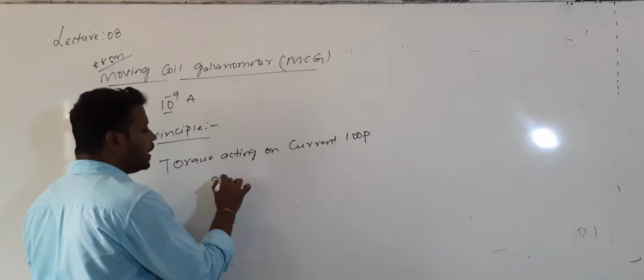or tau is equal to M into B into cos alpha. Sin alpha and cos theta. When the plane of the coil makes an angle alpha, it is MB sin alpha. When the plane of the coil makes an angle theta, it is MB cos theta. That is the working principle of this moving coil galvanometer: whenever a current loop is placed in a uniform magnetic field, it will experience a torque.